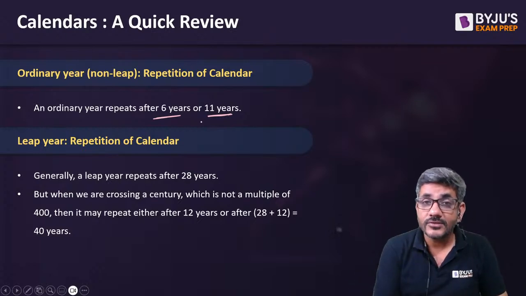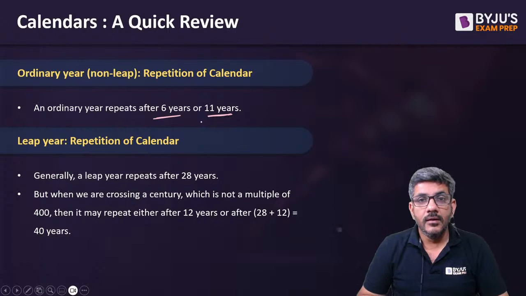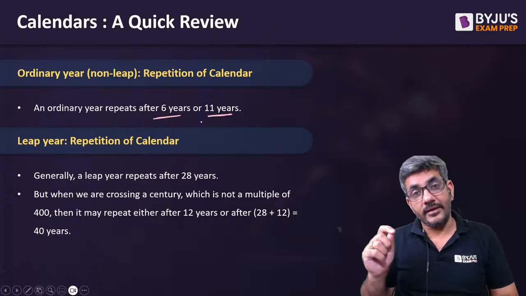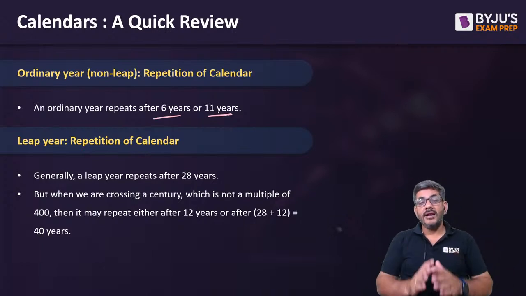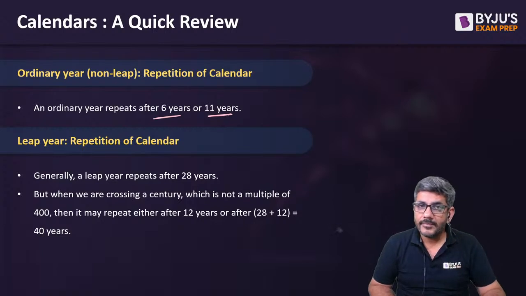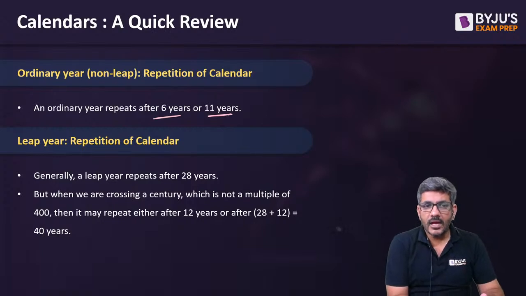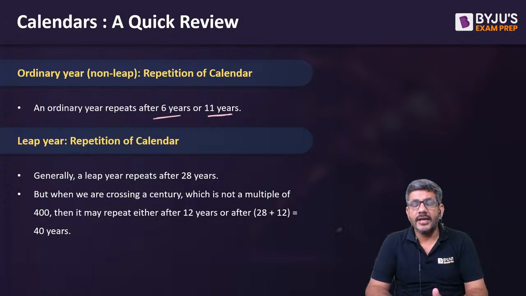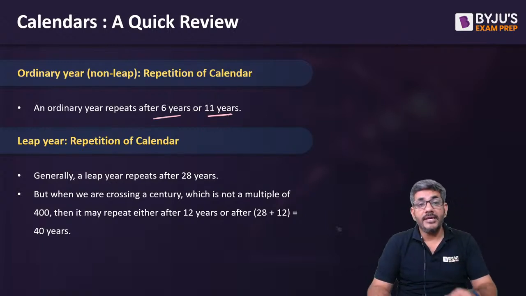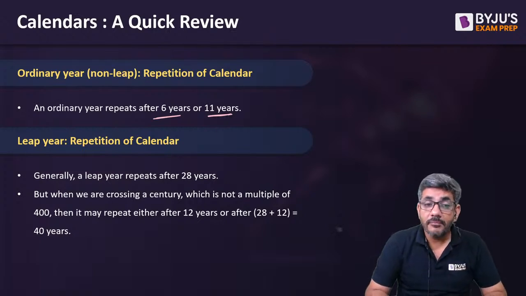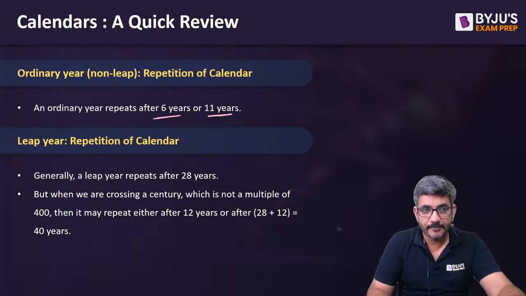दूसरी बात, एक और चीज ध्यान से सुनिएगा. The second problem is the calendar of a normal year will repeat in a normal year only, and calendar of a leap year would repeat in a leap year only. So sometimes you might say that there is a year, उसका first day Monday है, and after 5 or 6 years I get to know कि एक और ईयर आ गया, उसका भी फर्स्ट डे Monday है, लेकिन मैं ये नहीं मानूंगा कि वो रिपीट कर रहा है. Reason, because that year might be a leap year and this year is not a leap year, because of that this might happen. ठीक है.